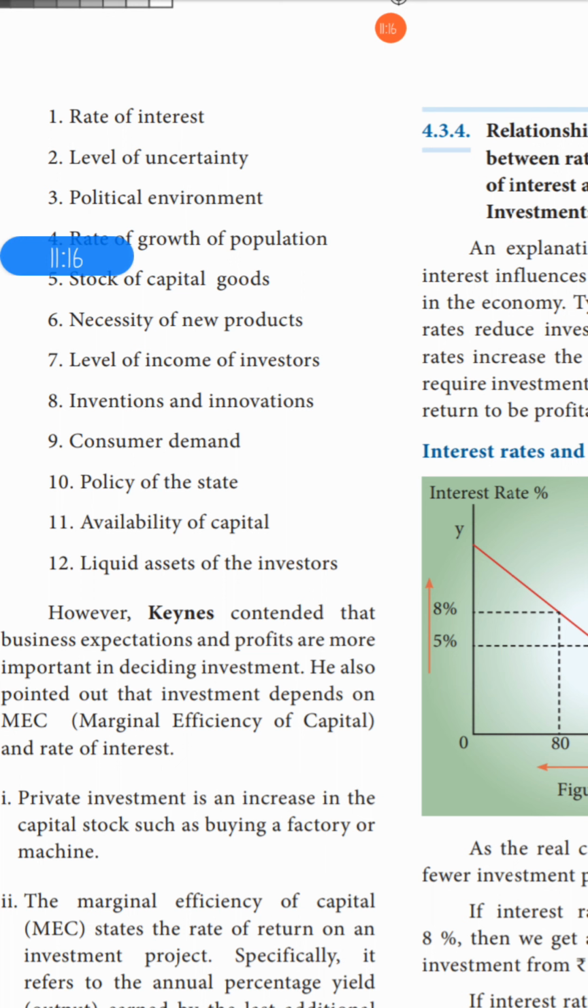Then also the rate of growth of population. This is the major problem. If the population is high, of course we need more money, and at that time there will be an effect in the share market. Next is stock of capital goods and necessity of new products. When the population increases, we need new products, and when money is invested in new products, the investment will be affected. Then level of income of investors, invention and innovations, consumer demand, policy of the rate, availability of capital, and liquid assets of the investors.